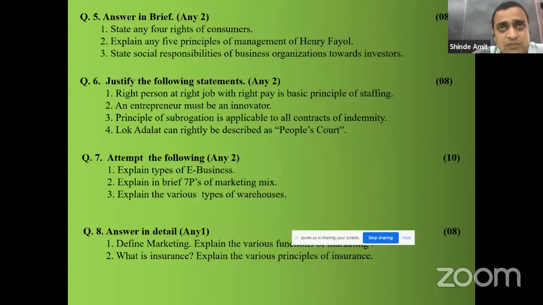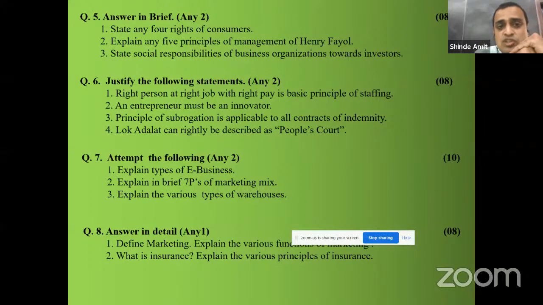So if possible, select those points in which you find the diagram, जिसके लिए तुम ज़्यादा explanation as well as diagram भी तुम लिख सकते हैं, जैसे principle of scalar chain, principle of unity of command, in which you find the diagram. Those principles you can include in your answer.